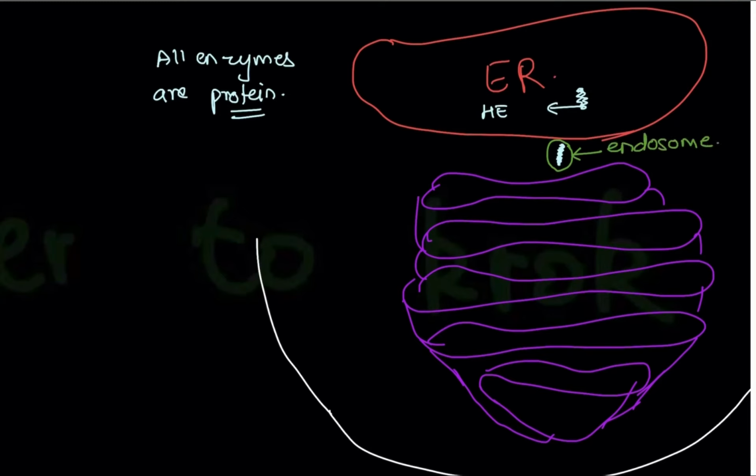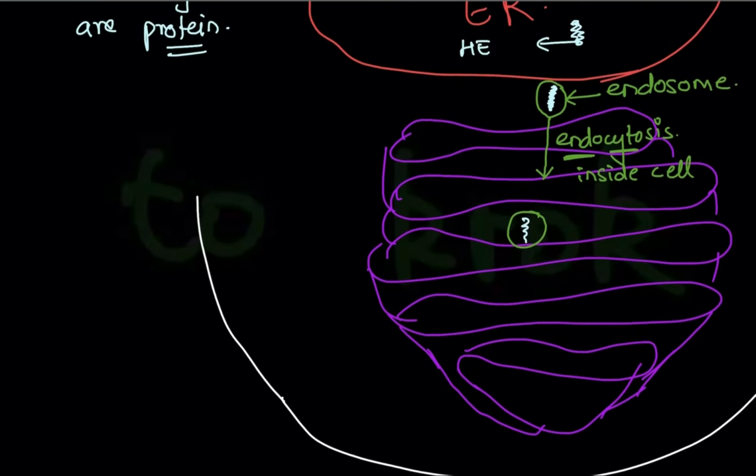What is it? Endosome. It will come inside the Golgi complex through a process called endocytosis. Endo means inside, cyte means cell, so inside the cell. So this vesicle, which is an endosome, comes inside the cell. Once it comes inside, the Golgi complex will tell it where to go. The Golgi complex is telling it, your name is hydrolytic enzyme, you belong to lysosome.